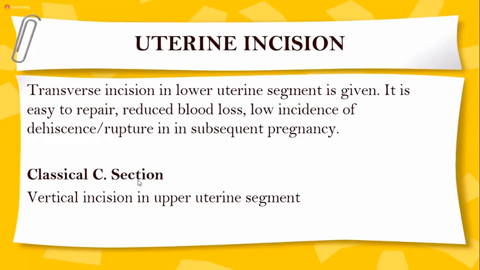Then classical cesarean section is basically a vertical incision in the upper uterine segment. What we do nowadays, that is LSCS, means lower segment cesarean section. That means we give the incision in the lower segment. Classical cesarean section means you give the incision vertically in the upper uterine segment.